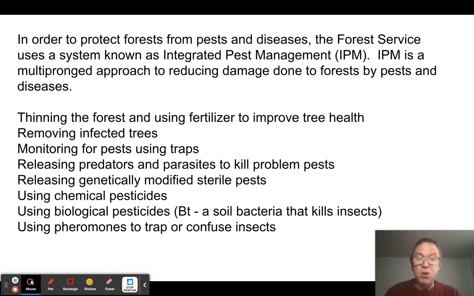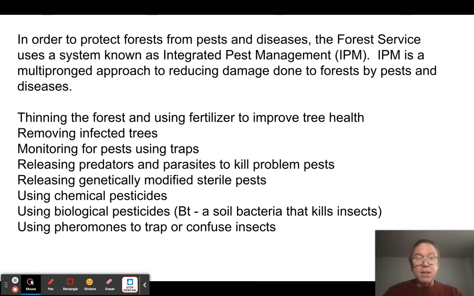You have lots of options. You don't just spray pesticide out of the blue. So basically, what you do is you say, okay, we're going to thin the forest so we don't end up with too many. We're going to take out the dead trees or the infected trees. We're going to put out traps and monitor. You see this in Korea all the time. You see these trees wrapped in plastic where they're monitoring what bugs are there, right? If I'm getting, say, gypsy moths, a bad one, I'm monitoring to see if I have them. If I do, I might have to intervene.